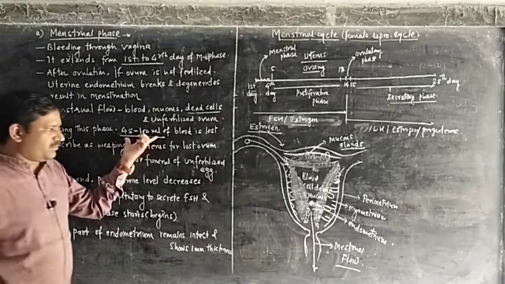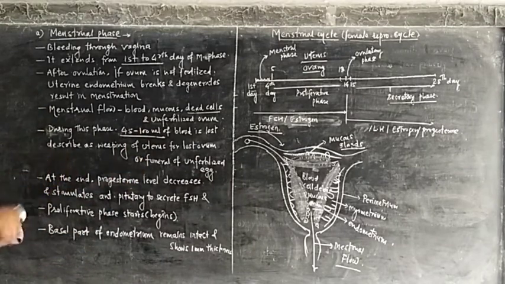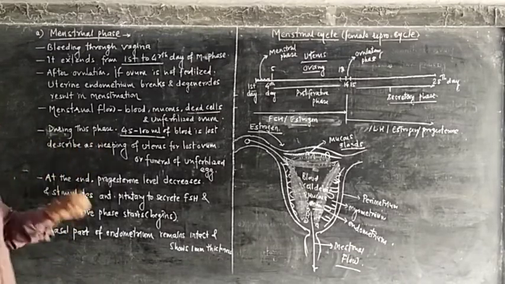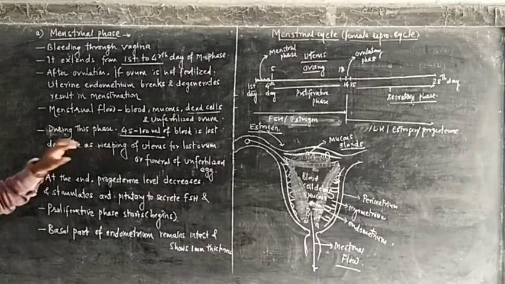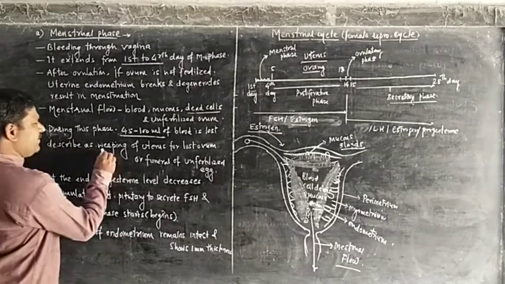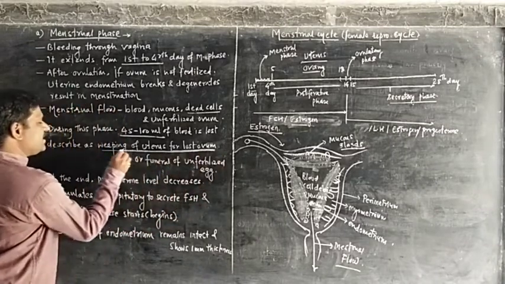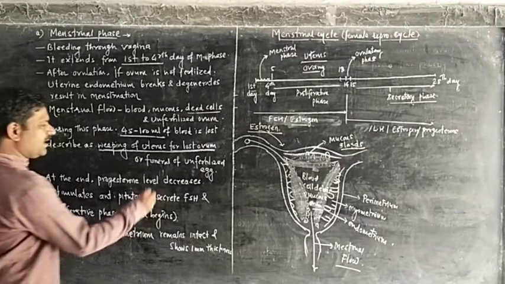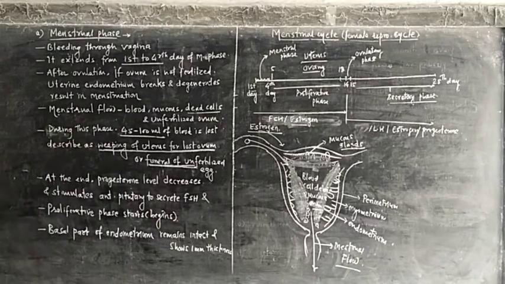This breaking of the uterus results in bleeding, and one scientist described it as the weeping of the uterus for the lost ovum. The ovum is lost, that's why the uterus is weeping, or it is the funeral of the unfertilized egg. Okay.